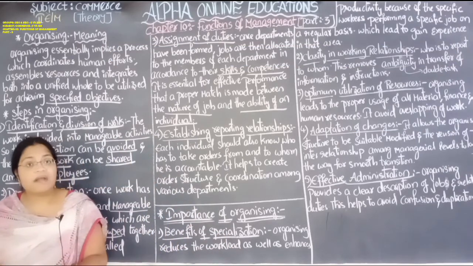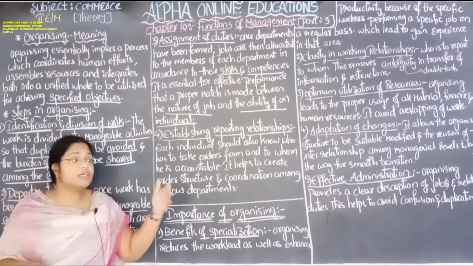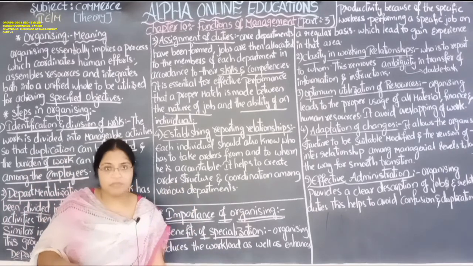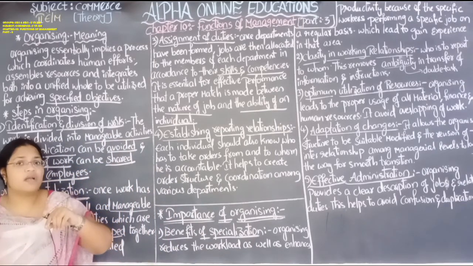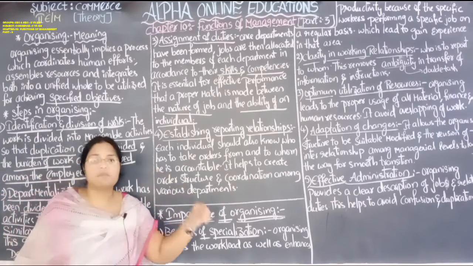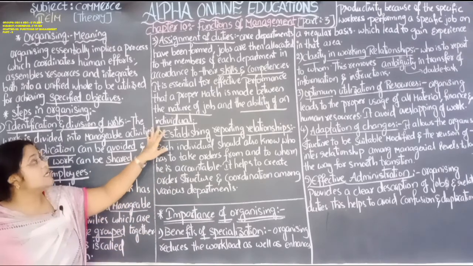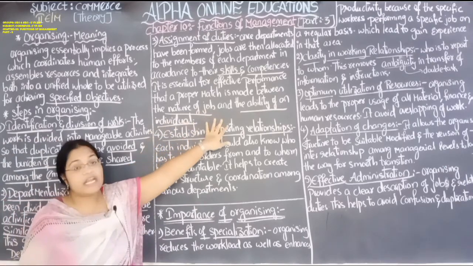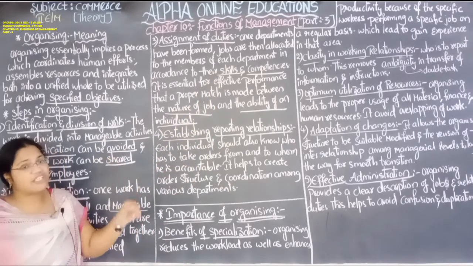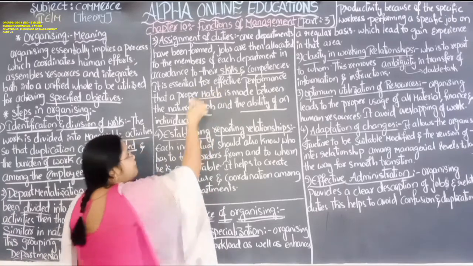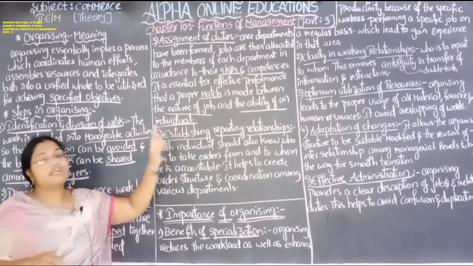Otherwise the work will be pending, it can't be performed, the work will be delayed, and the whole organization will suffer. If work stops in any one department, then the whole organization will suffer. So in order to avoid that type of problem, the work should be divided based on skills and competencies. There should be a match between the nature of the job and the ability of the individual.